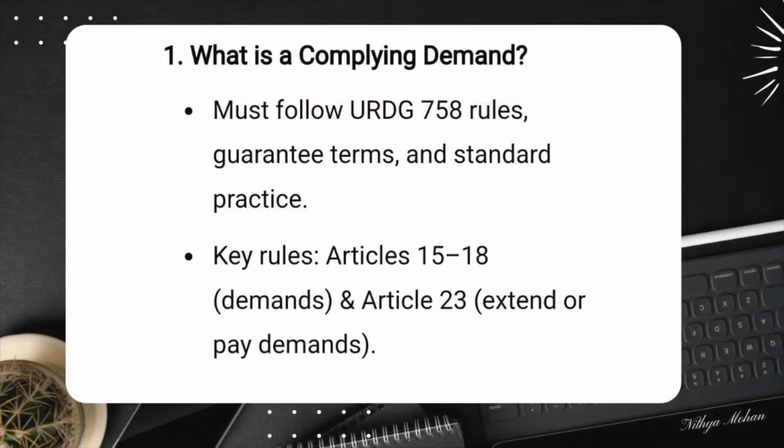What is a complying demand? First, let's define a complying demand. Under URDG 758, a complying demand must meet three key criteria. First, it must conform to the terms and conditions of the guarantee. Second, it must follow the applicable rules under URDG 758. Third and final, if there is no specific provision in the guarantee or rules, it must adhere to international standard guarantee practice. A complying demand ensures that the guarantor has a clear and legitimate request for payment. If a demand does not meet these requirements, the guarantor may reject it.